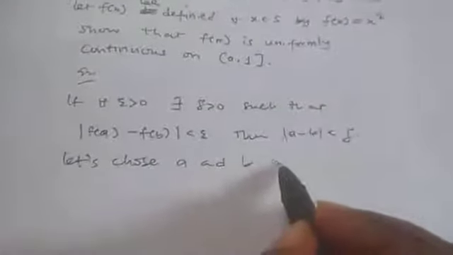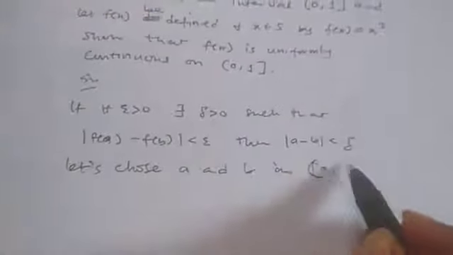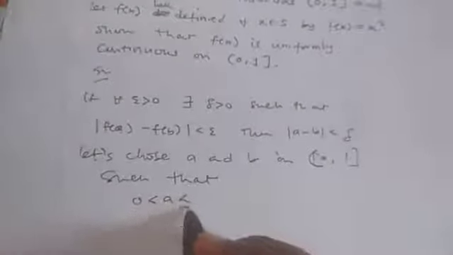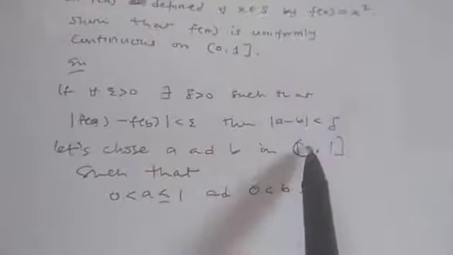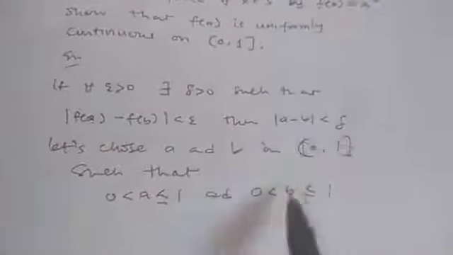Now, we need to pick two points A and B. So let's choose A and B in this interval such that 0 is less than A, less than or equal to 1, and 0 is less than B, less than or equal to 1. So we pick A inside this place, and also we pick our element B inside this place. It will be written in this format.